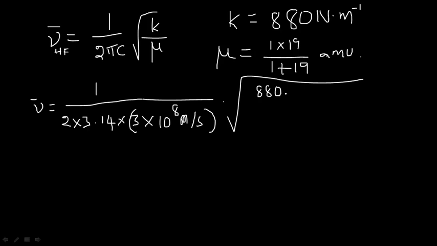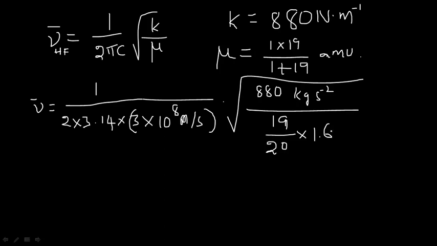Newton meter inverse converts to kg second power minus 2, divided by 19 by 20, which comes out to be 1.658 into 10 to the power of minus 27 kg.